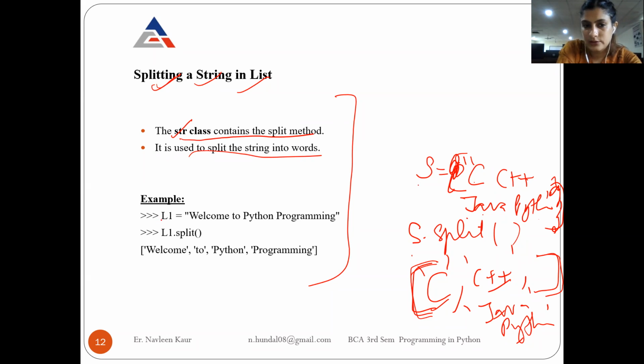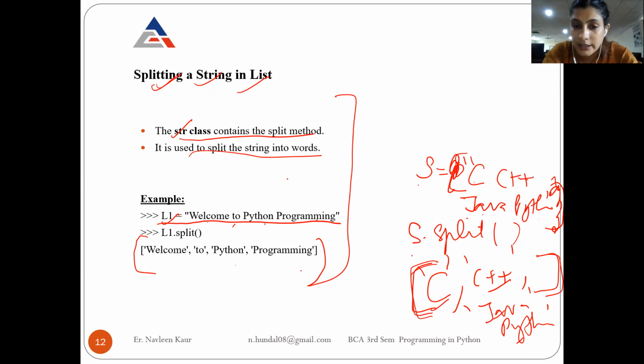So suppose I have this string L1 equals welcome to Python programming. This is a string, although I am representing it with the name L1. But it is a string. If I write L1 dot split, then what will happen? Now this is a list. In the list every word comes as an element. Welcome is one element, to is another element, Python is another element, programming is another.